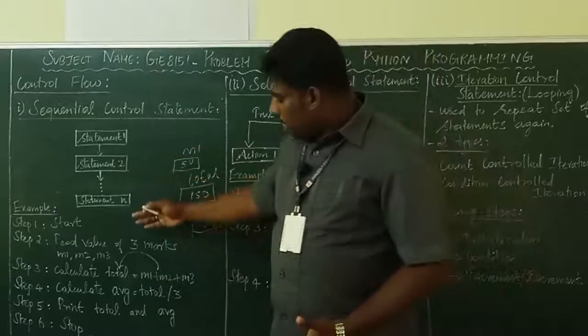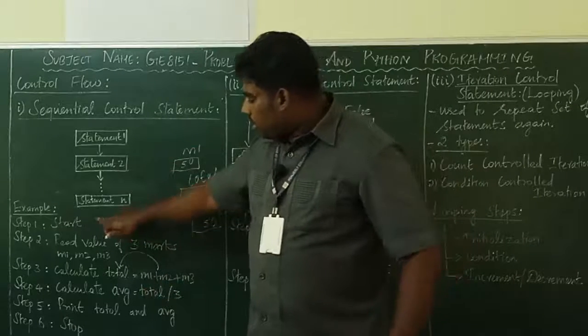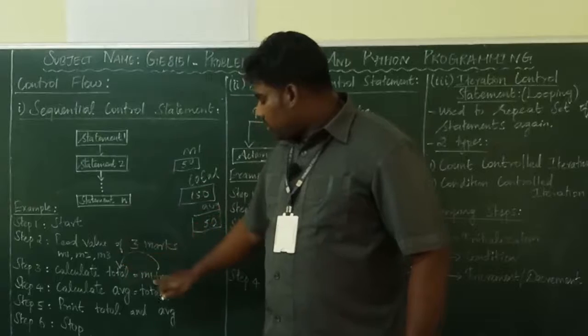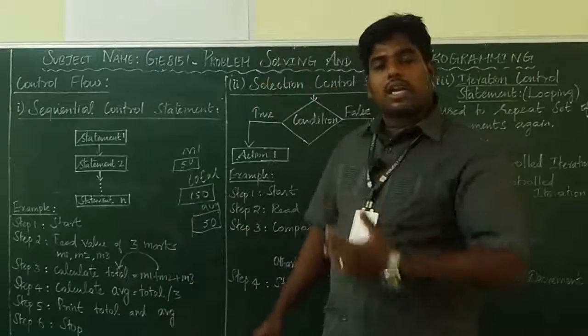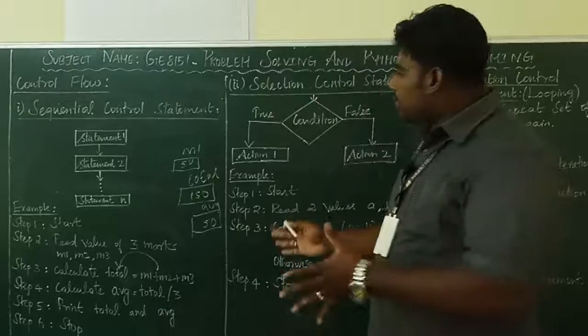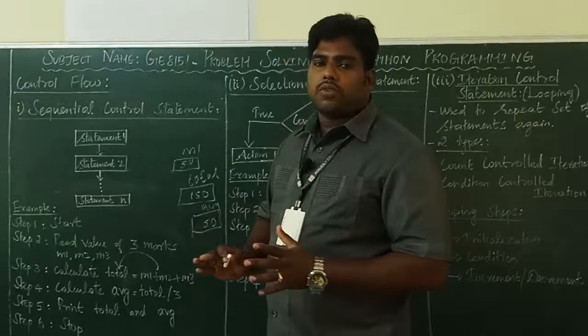So here, how is the algorithm executed? Step by step. After this step, this is executing, after this, this is executing, in sequential order, the statements are executing. This type of execution of control flow is called sequential control flow statements.